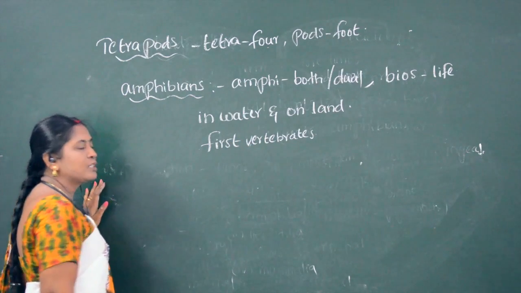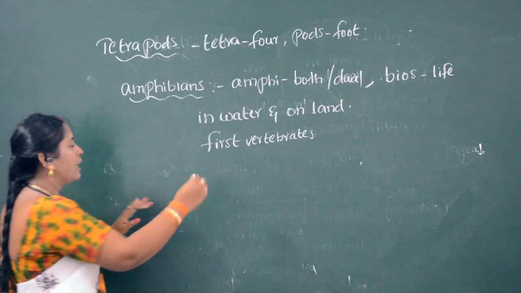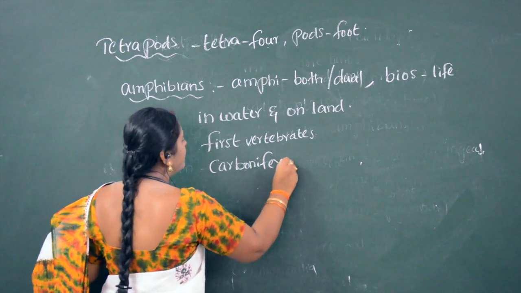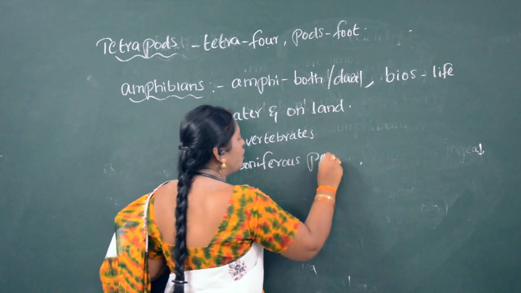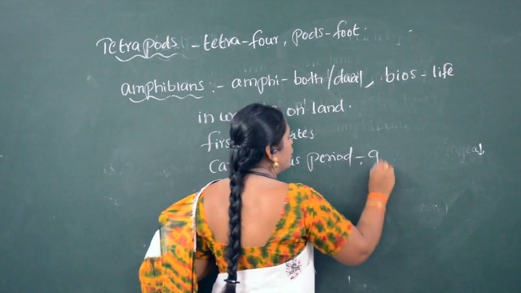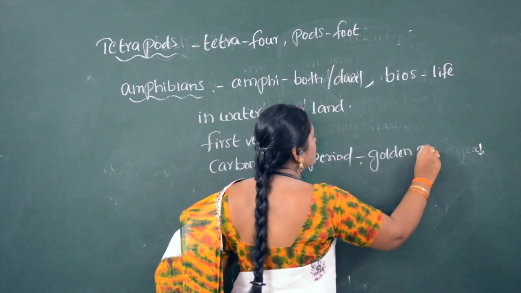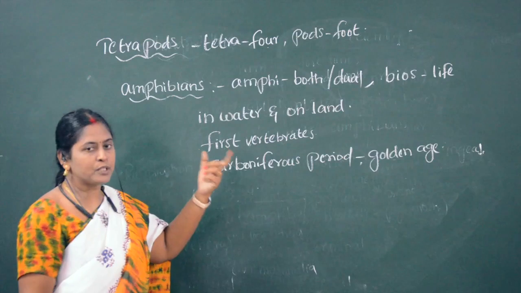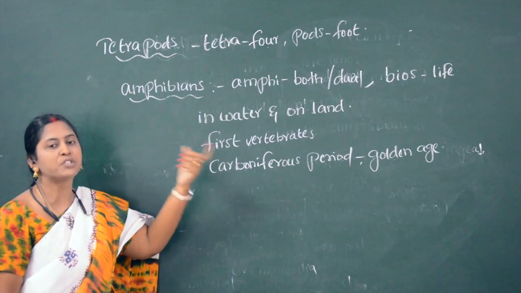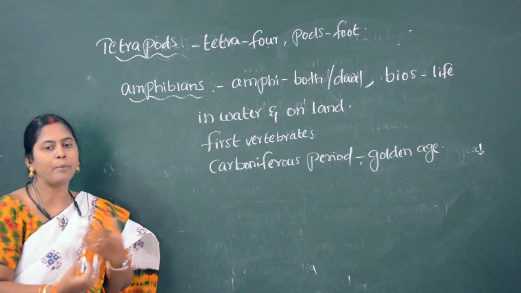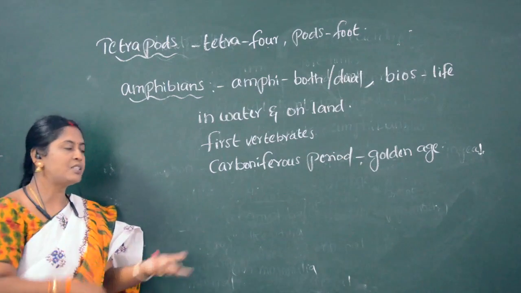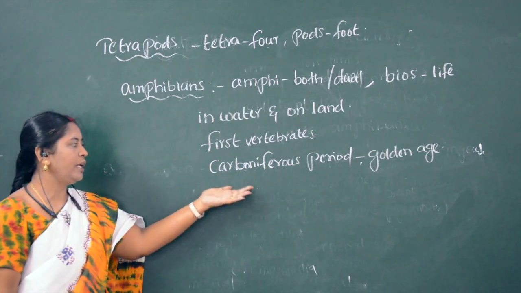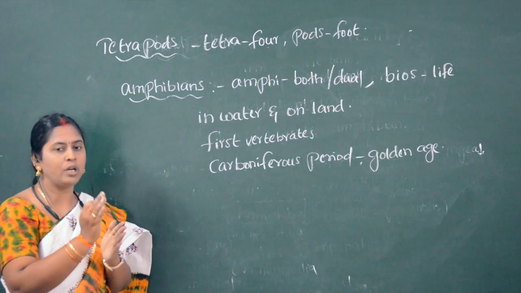Which period is known as the golden period of amphibians? Carboniferous period. The Carboniferous period is known as the golden age of amphibians. Why are we calling it the golden age? During the Carboniferous period, the amphibians flourished well, meaning more amphibians existed and developed during this period. So we are calling the Carboniferous period the golden age.